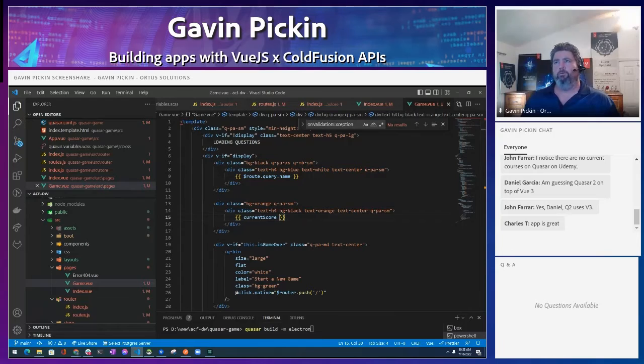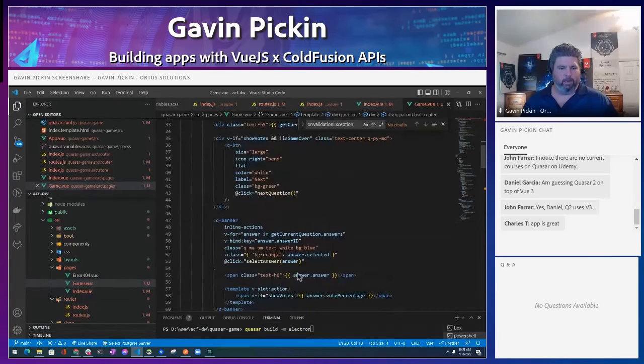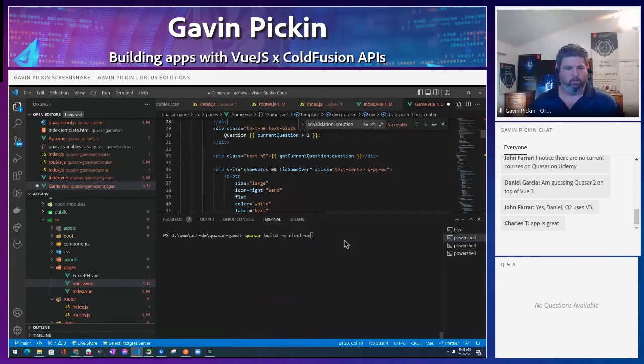And for those asking questions, we're actually in Vue 2 for this, but you can use Vue 3 as well with Quasar, so you can get to choose. You can even use TypeScript now as well if you guys prefer TypeScript. It's up to you. So there's a lot of different pieces in here, and again, Vue allows you to componentize stuff as well. I've tried to keep it in the page for the most part, just so you can see it. But basically, we built this little app, and again, if we want to run it locally so we could see some of that, we're going to just do Quasar dev.